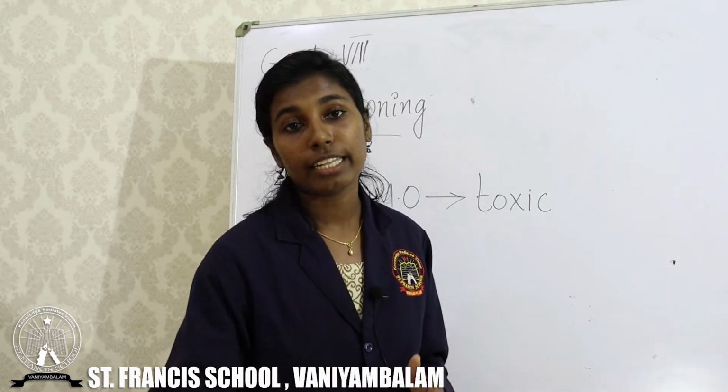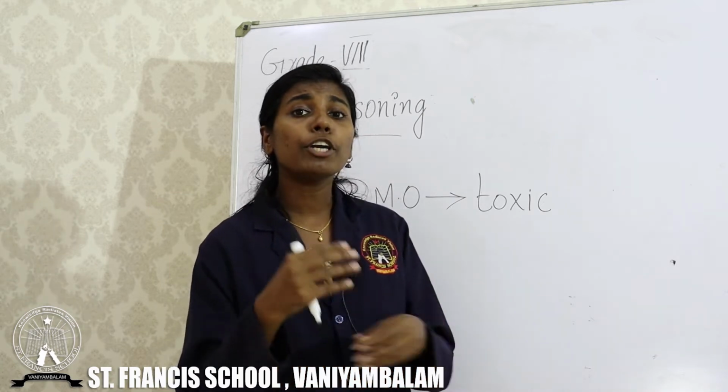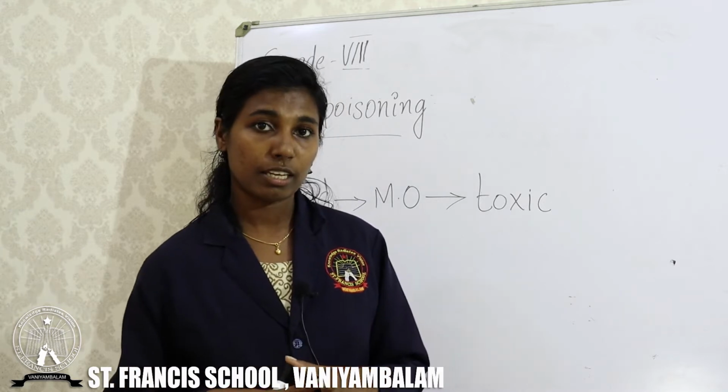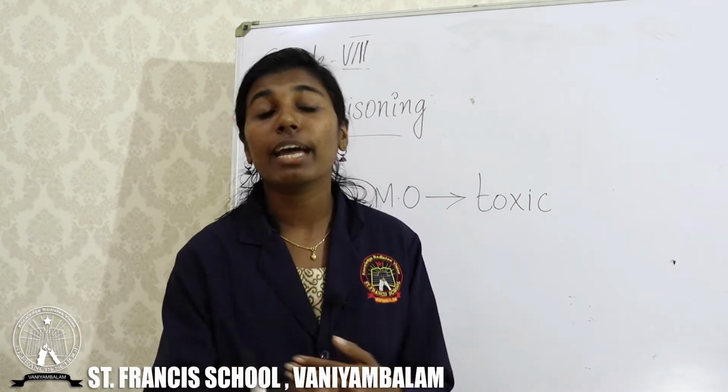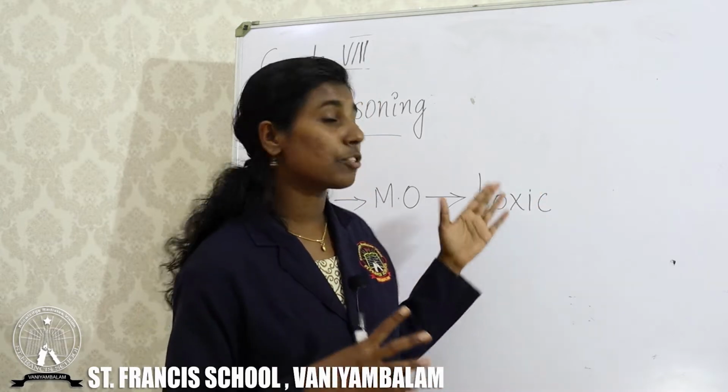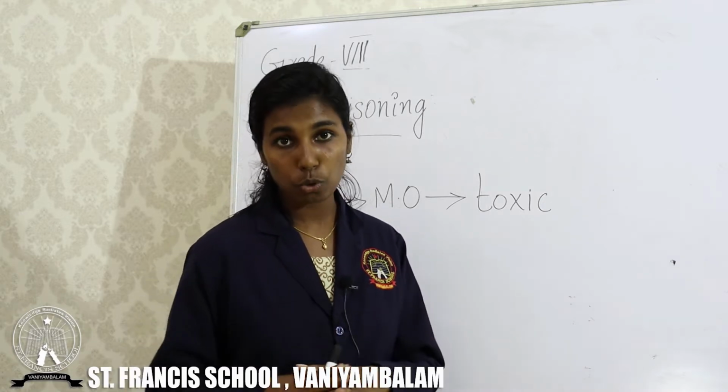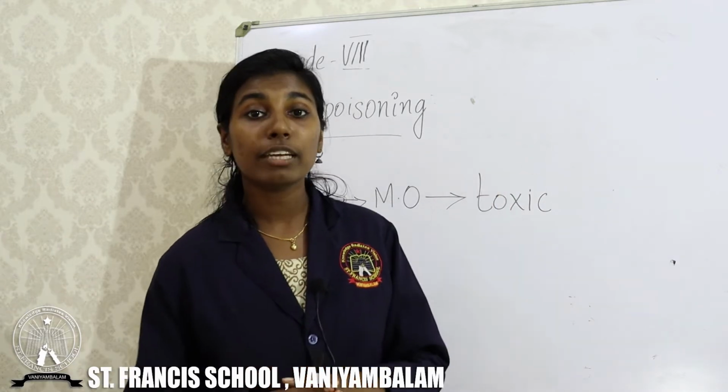Microorganisms grew in that food item and produced some toxic substance. That young man ate that food item along with the microorganisms and the toxic substance produced by them, and it resulted in the death of that young man. So, food poisoning can result in the death of a person.